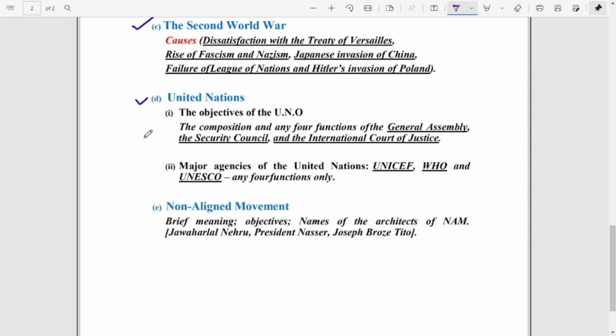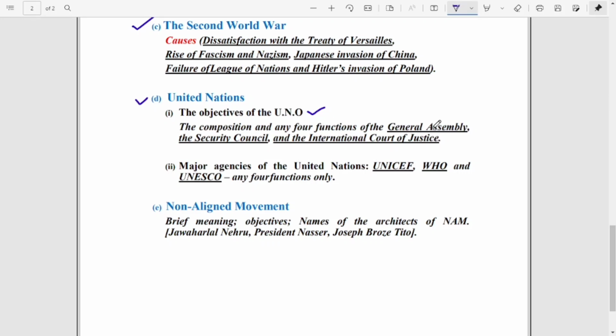From United Nation Organization, which topics? Definitely the first one is the objectives of UNO. What are the objectives of UNO? Then composition and any 4 functions, just listen to me properly, of the General Assembly, Security Council, and International Court of Justice.